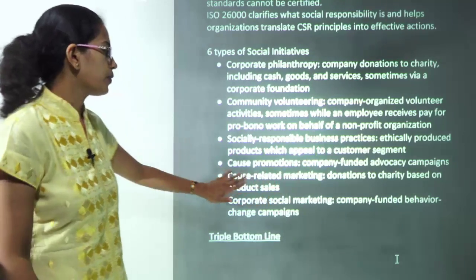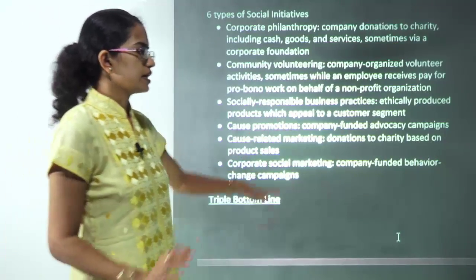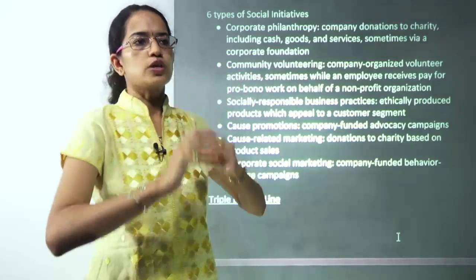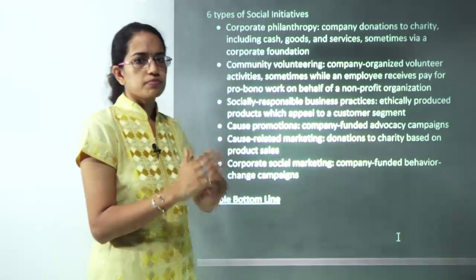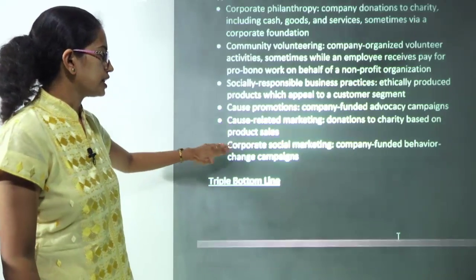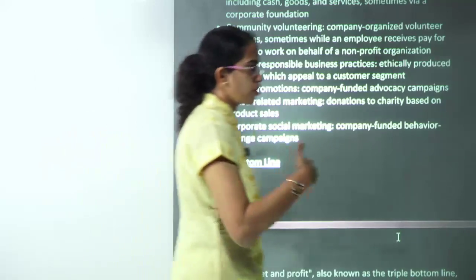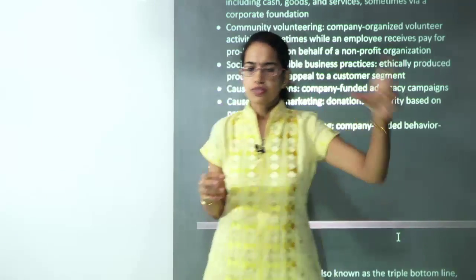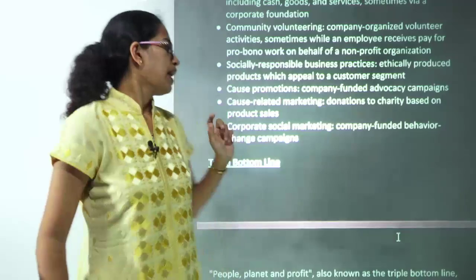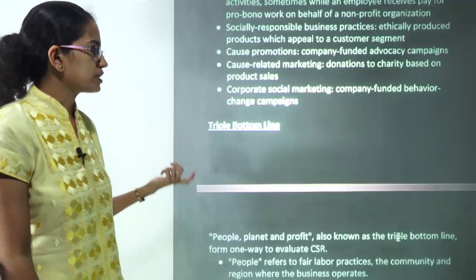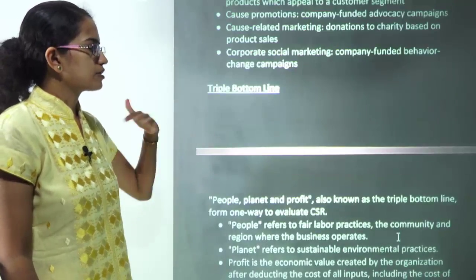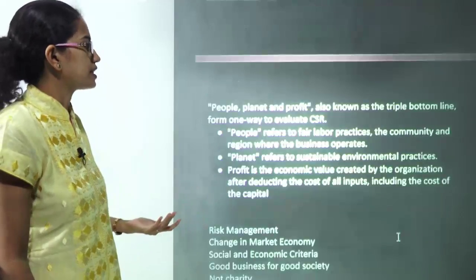Cause promotion is basically to advocate a certain campaign. A campaign on cancer awareness would be a kind of cause promotion. The next is cause related marketing, which is basically asking for donations or charity for a specific cause or a specific program. And finally, corporate social marketing, which talks about behavior change campaigns.